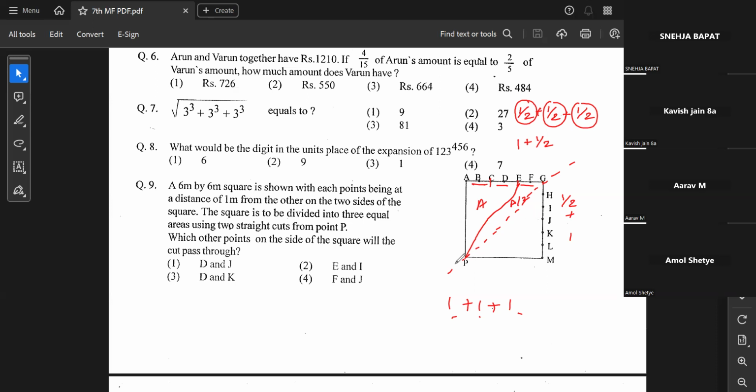Area you don't have to find, right? You just have to use the logic. If you wish to find the area, then it is basically half into base. In this case, base is 4 and height is h. I'm just considering random h.